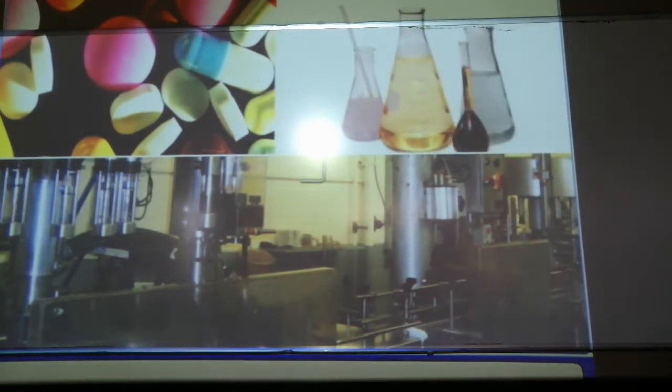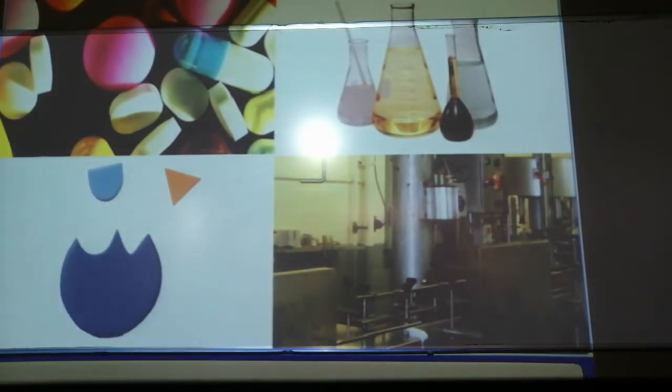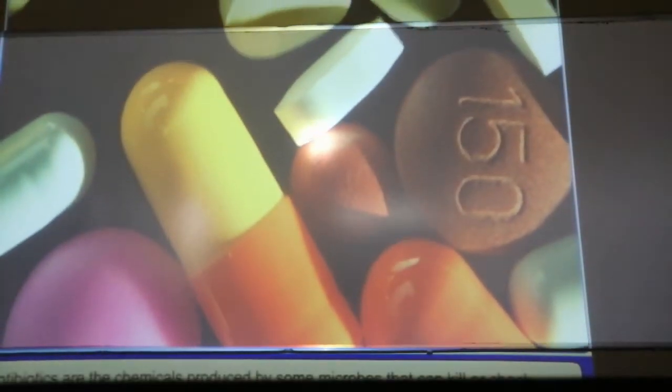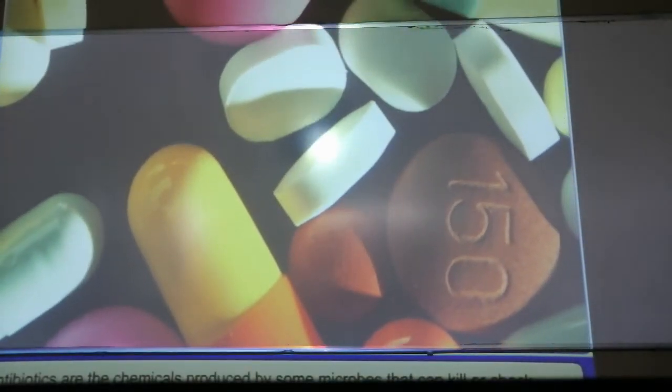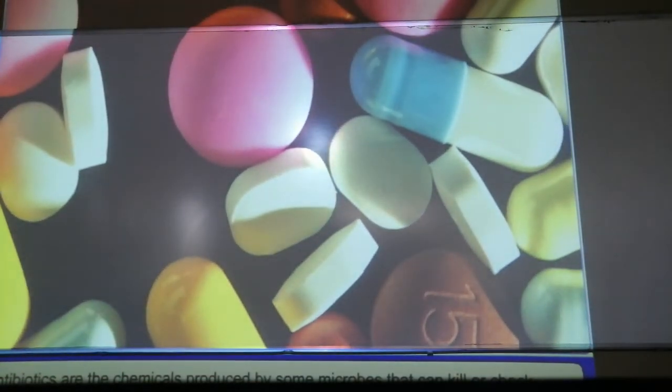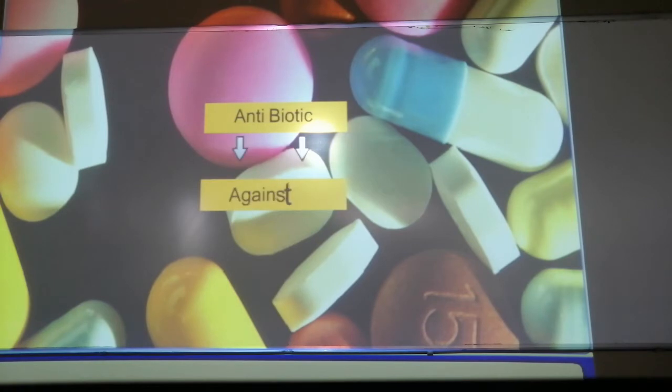Now other than the wine, microbes are also helpful in the production of drugs, acids and also antibiotics. Antibiotics are substances produced by some microbes, and they work against life. They kill other microbes, so they retard the growth of other organisms. That is why they are called antibiotics, against life.